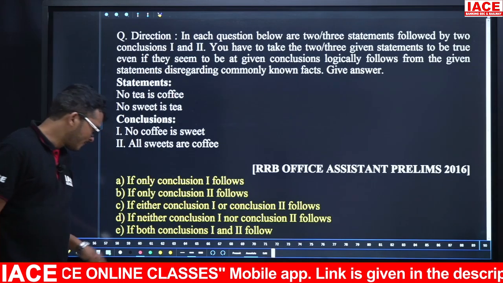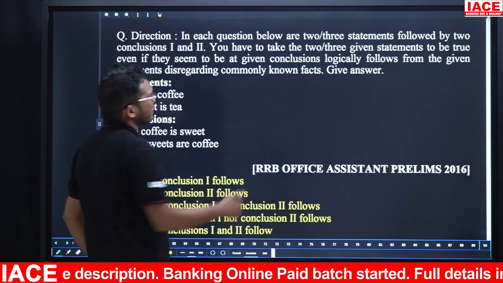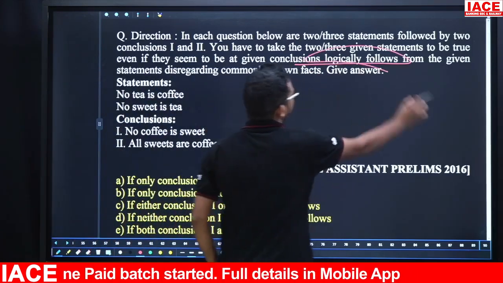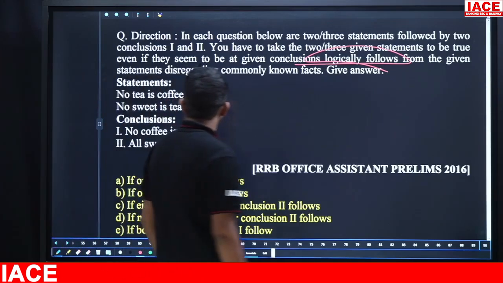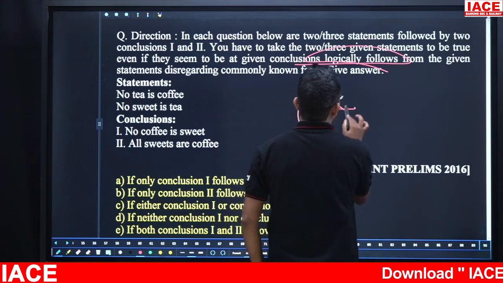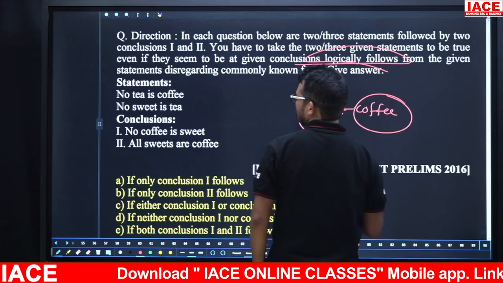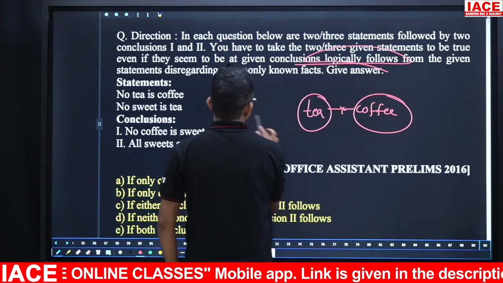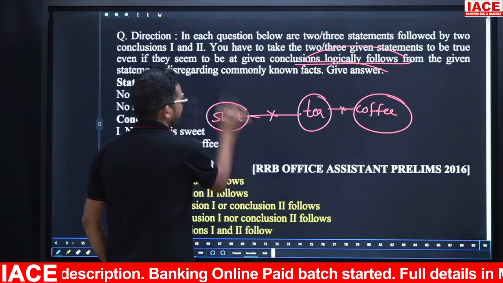Yes, time up. The question is from Syllogism. Our requirement is to find which of the following conclusions logically follow, that means the true conclusions. The given statements: No tea is a coffee. Take a tea; no tea is a coffee. Next, no sweet is a tea. Take a sweet; no sweet is a tea. So these are the given statements.